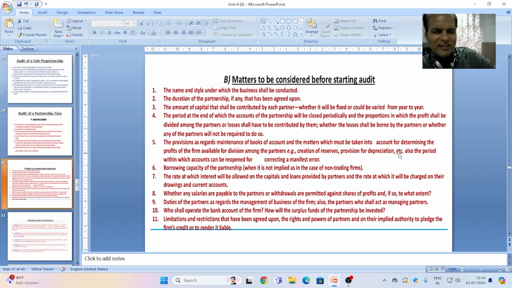So there are various points that should be considered by the auditor before starting the audit. If he does so, then he will find that his audit work is going in a proper way, at proper speed and with full objectivity.